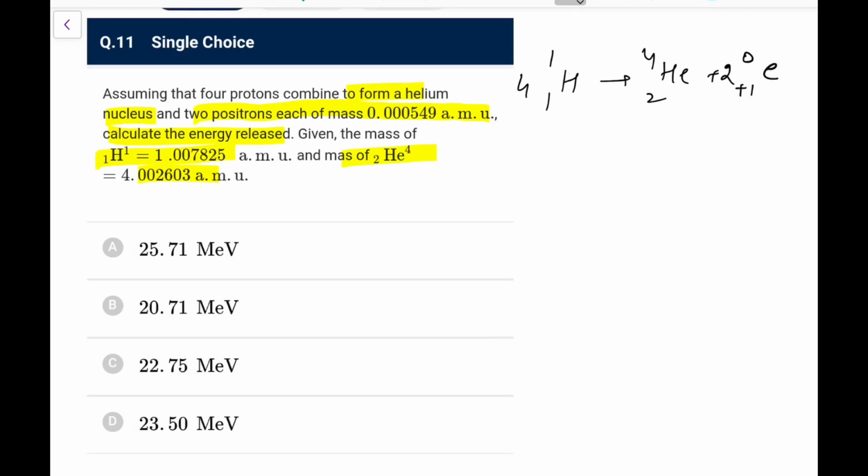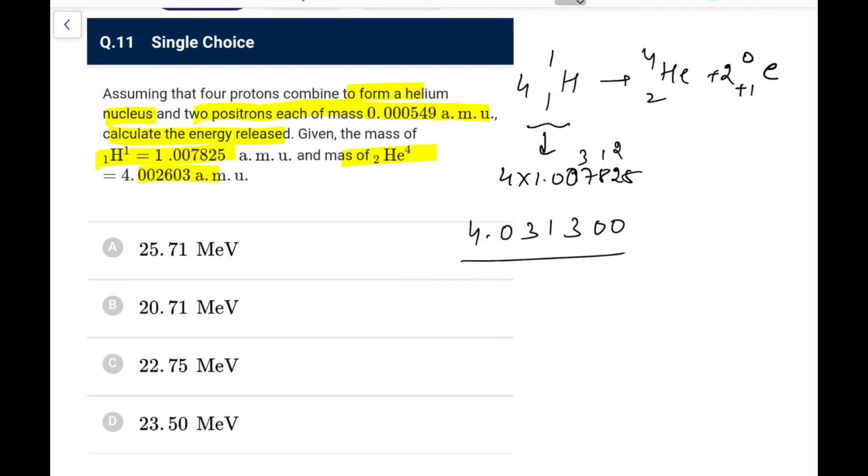So energy release would be delta m into c squared. The initial mass is 4 into 1.007825. 4 5s are 20, 4 2s are 8, 10, and 10 1 goes, 4 8s are 32 and 1 33, 3 4 7 28 and 3 31. This would be 4.031300, okay. And this mass for helium,